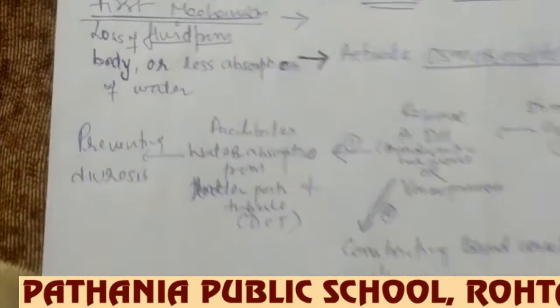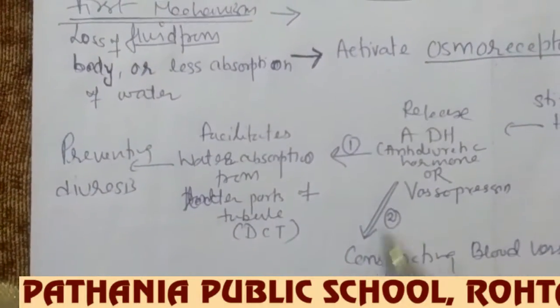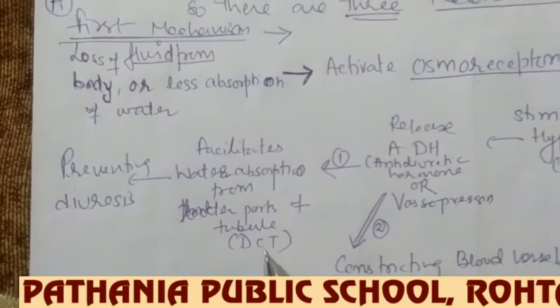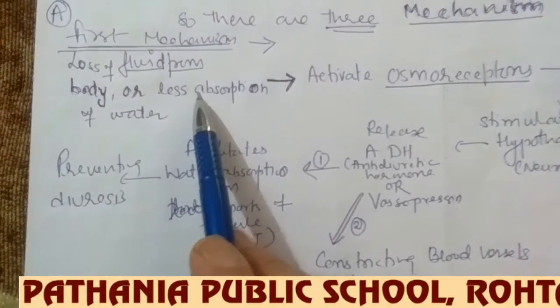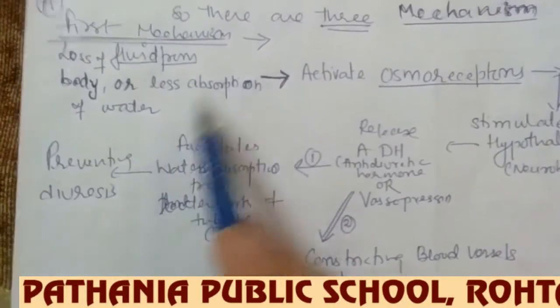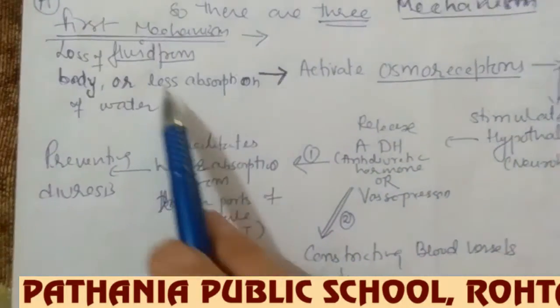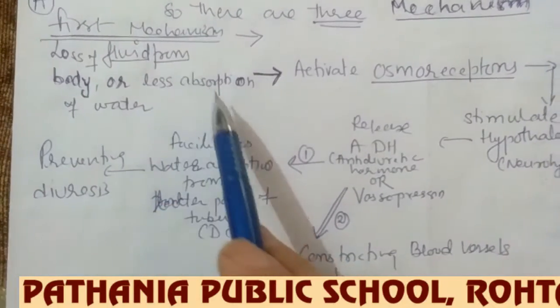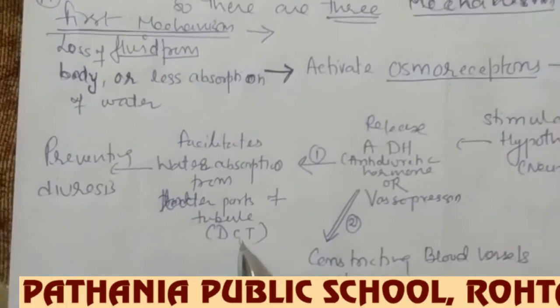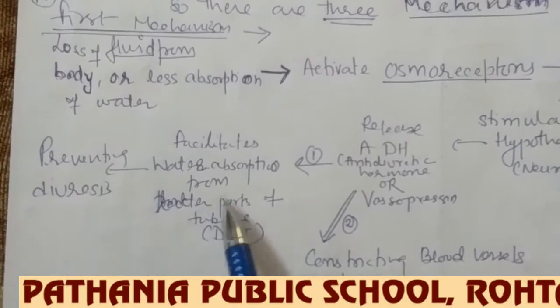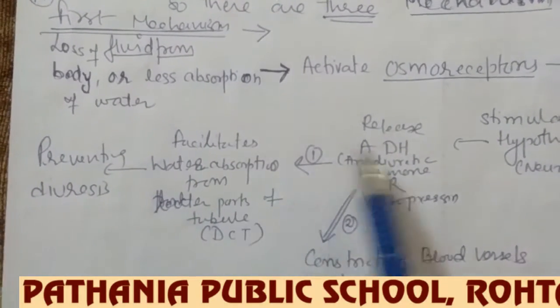Once the water starts being absorbed, because the loss of fluid was going on, we are to reverse this condition by this mechanism. So the condition of loss of fluid, or less absorption of water, is reversed because the DCT has started absorbing water when the ADH hormone is secreted by the hypothalamus.